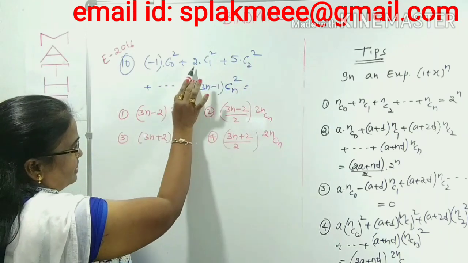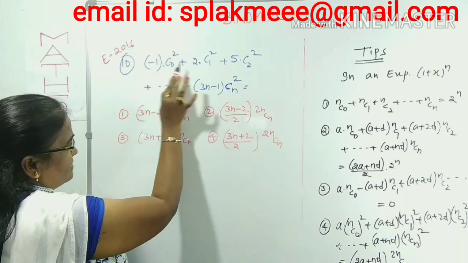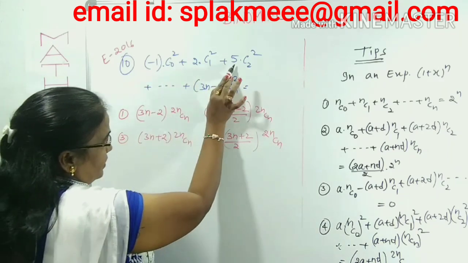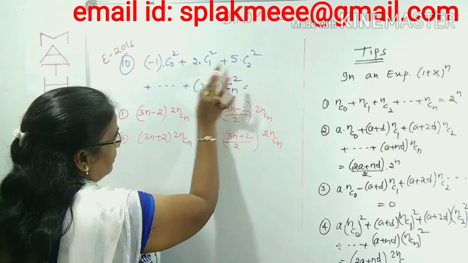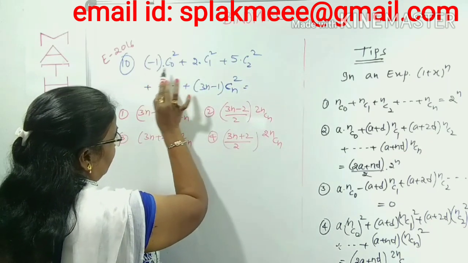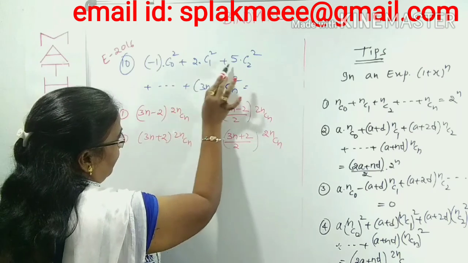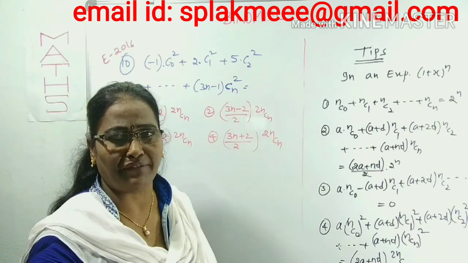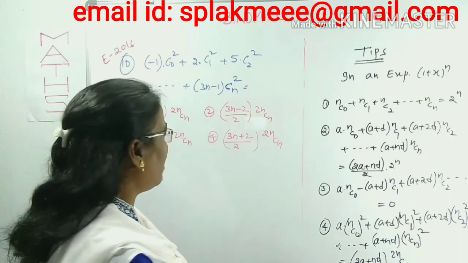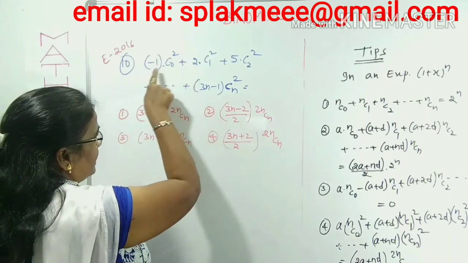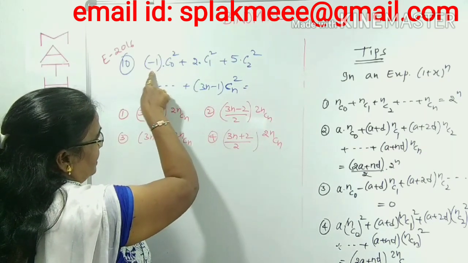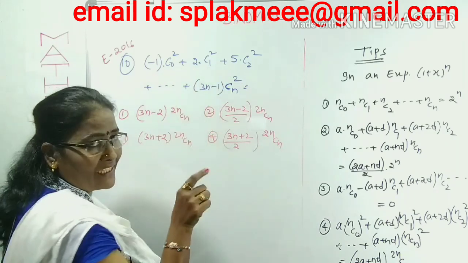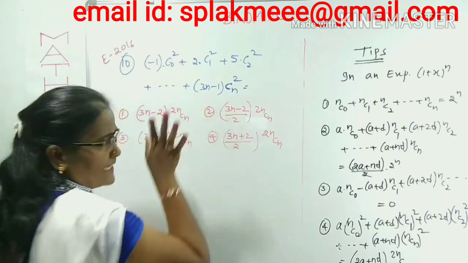What you can observe is the difference: 2 minus 1 minus 1 is 2 plus 1, which is 3, and 5 minus 2 is 3. Indirectly, -1, 2, 5 and so on are clearly in an AP series because the common difference should be equal. What is the common difference here? 2 plus 1 is 3, 5 minus 2 is 3, that is D. D is 3 and n is n only.